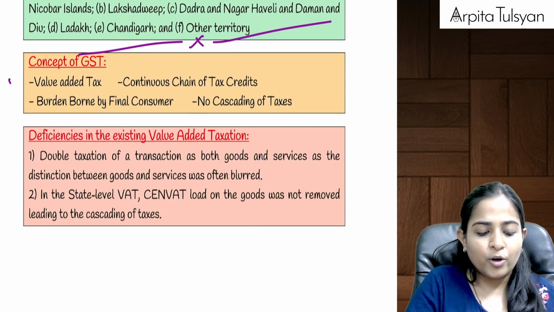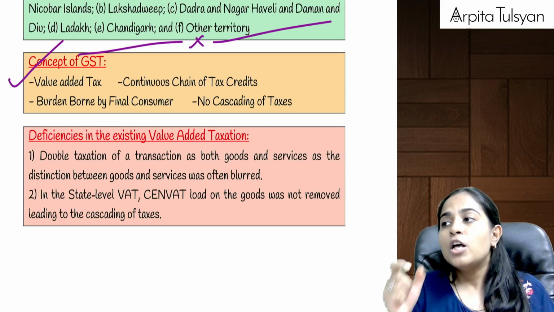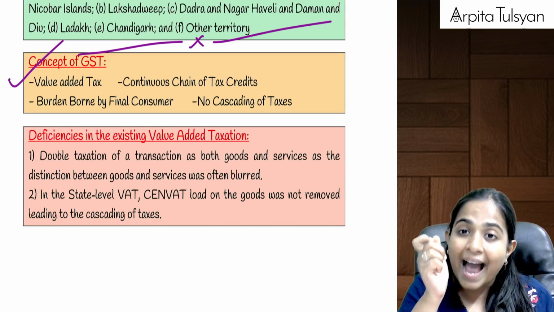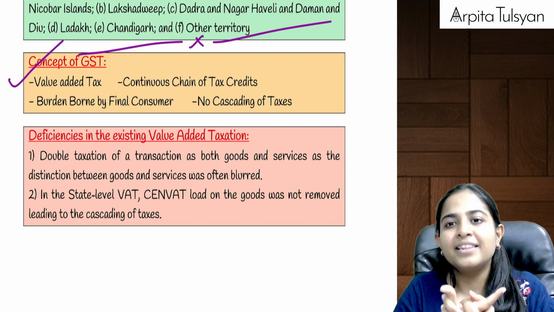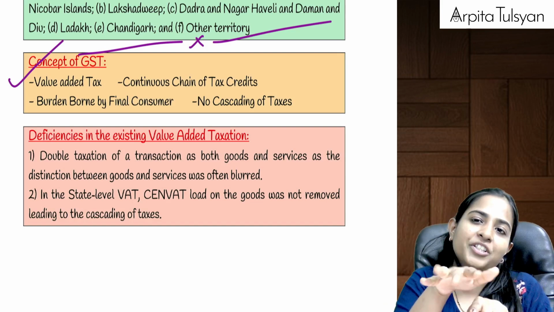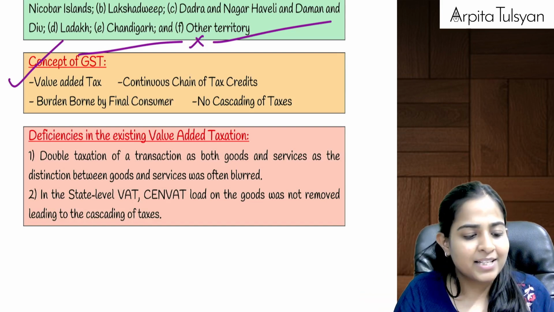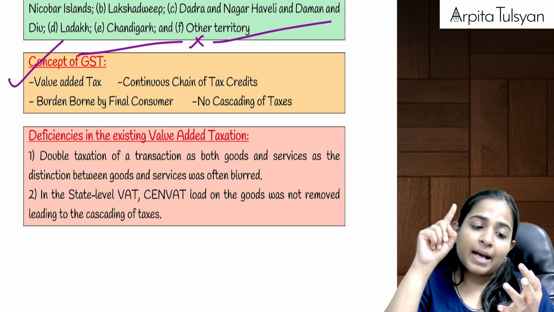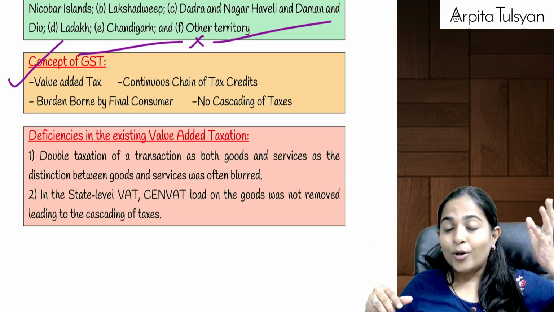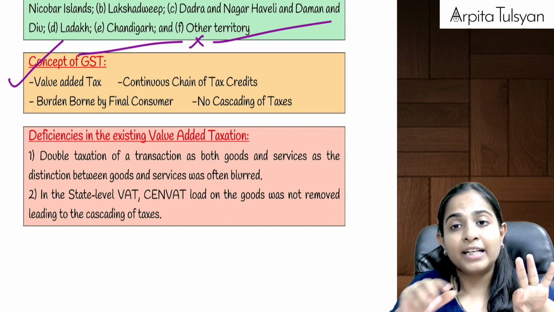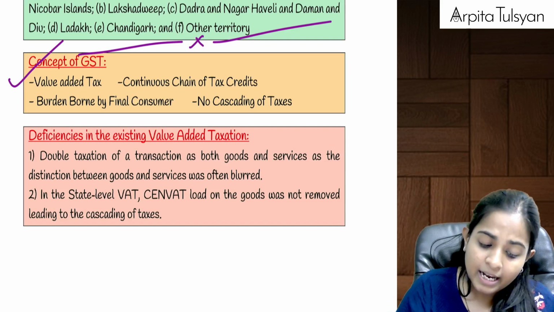Now, going on to the next one, that is the concept of GST. What is so special about GST? So first of all, GST is the actual value added tax. Means only on the value addition that is done, only on that amount GST is applicable. And secondly, GST is the whole and sole tax which is applicable on manufacturing, on reselling, and on consumption. Okay, in the old law, on manufacturing we had excise duty, on sale we had VAT, etc. But here you have got a single tax, that is your GST.